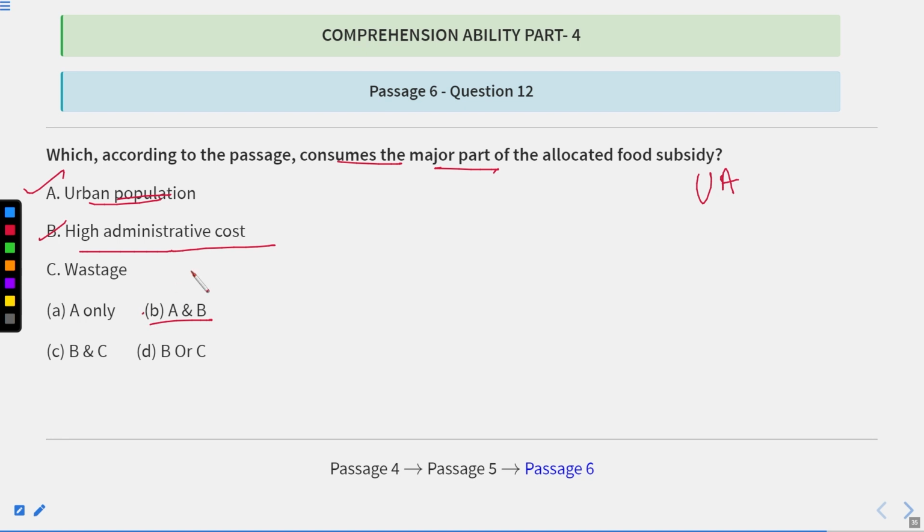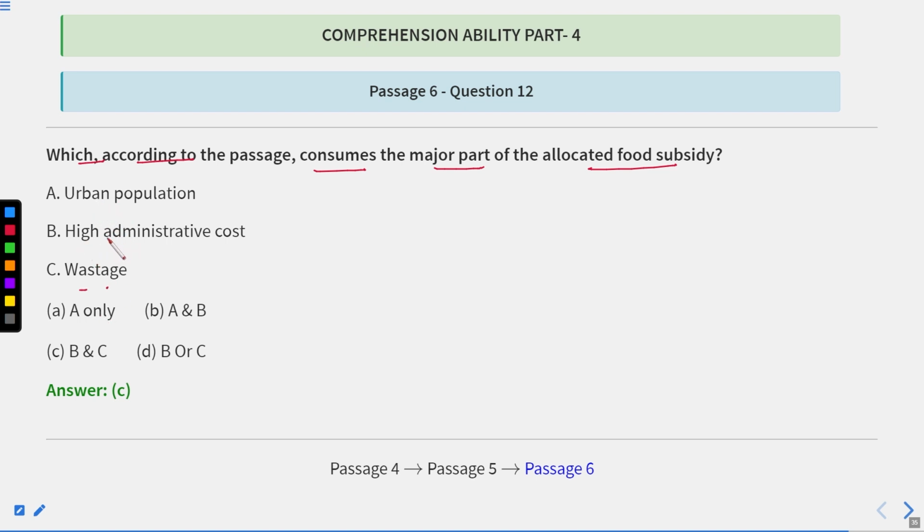Okay, so this is C, that is B and C. Okay, there is a little difference in the question. Which, according to the passage, consumes the major part of the allocated food subsidy? High administrative cost or wastage.